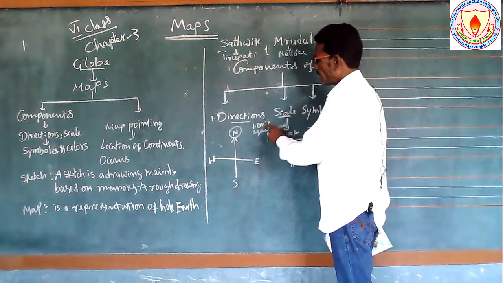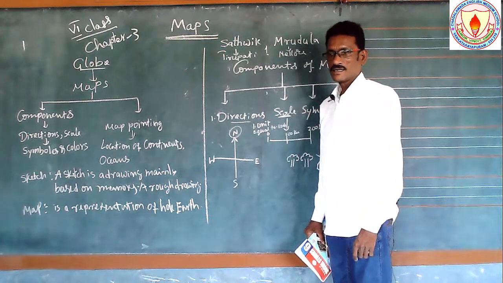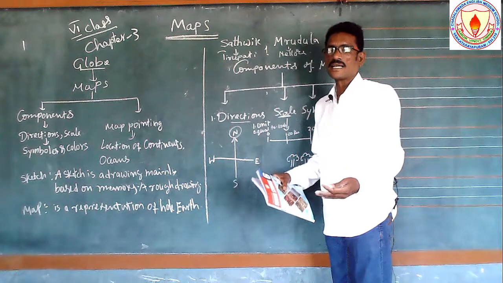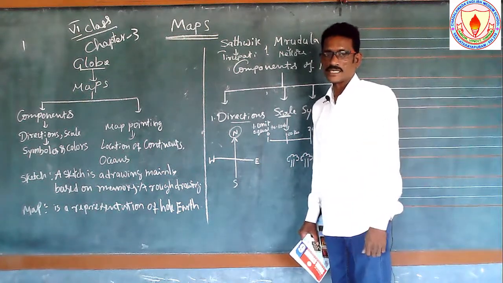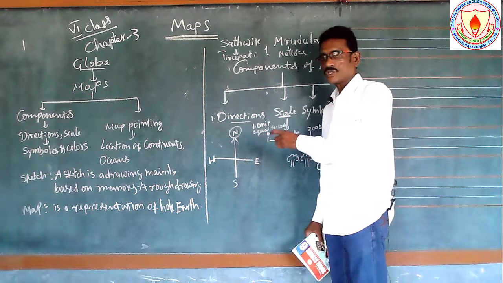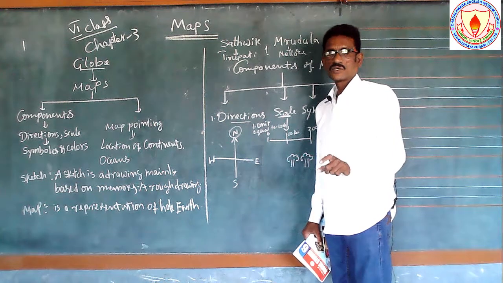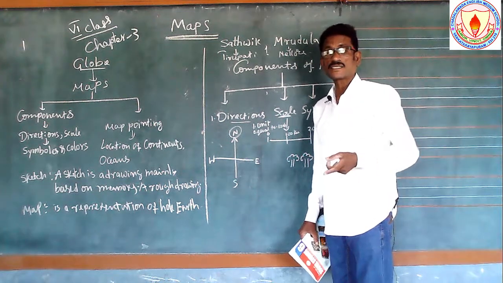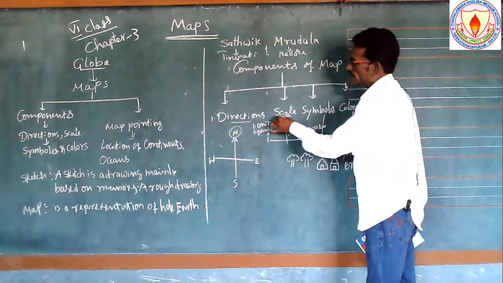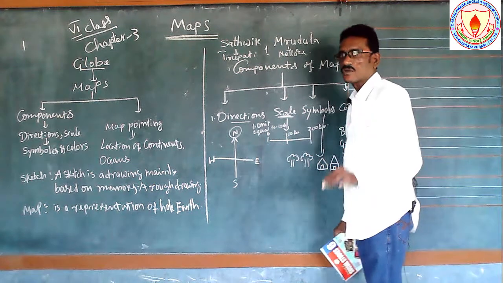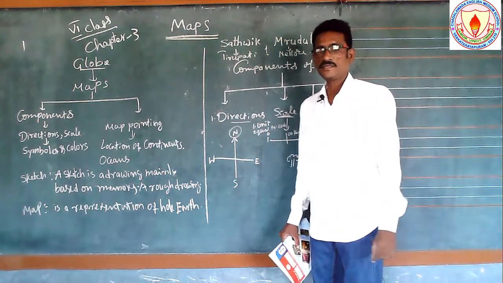But here, 1 unit equals 100 kilometers. But when we are using that scale, it is not exactly applied to the outside. The outside is quite far from us. Here it is a rough drawing only. It is used for the rough drawing of the map. Are you understanding? Okay, next one.